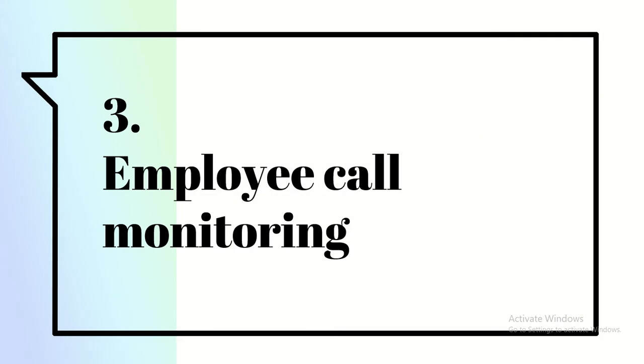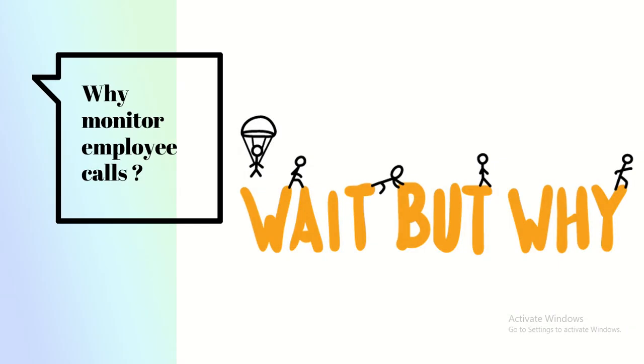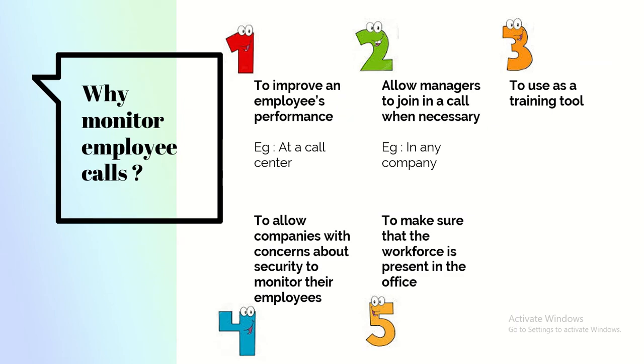The third kind of monitoring we can discuss is how to monitor calls of employees in organizations. Why would you need to do it? Because sometimes you want to improve an employee's performance at a call center and you want to know how they are performing when they speak to the customer. Sometimes managers also need to join in a call whenever it is necessary.